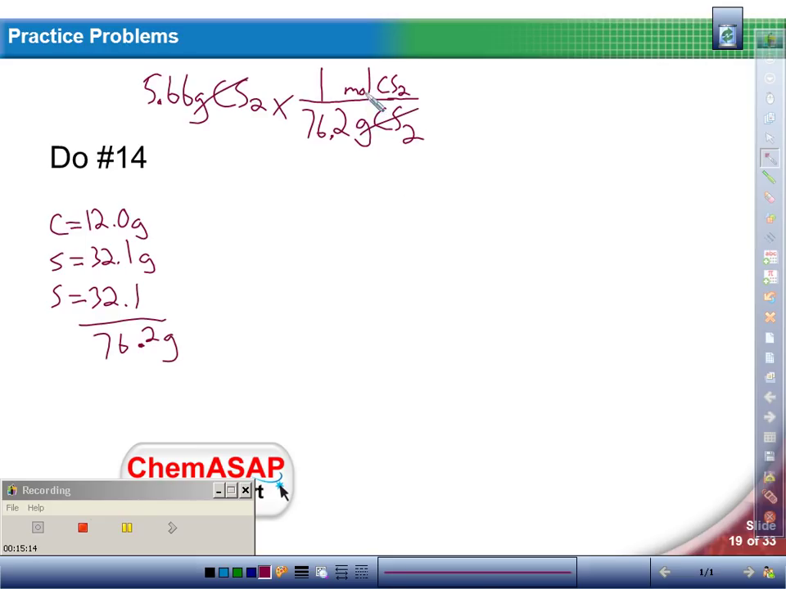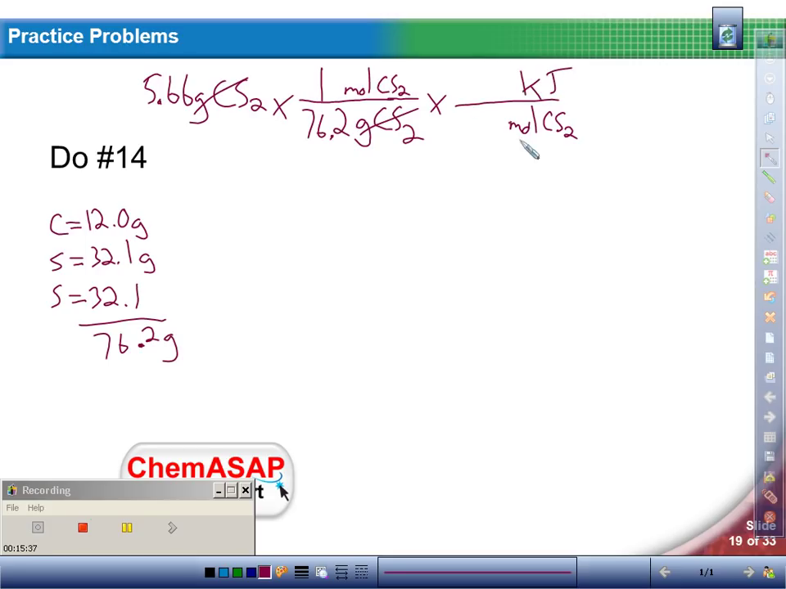Cross off my like units. I'm in units of moles, so I got to figure out if I'm done. Well, the question is not asking how many moles, it is asking how many kilojoules there are. So I got to keep going. So I don't want these units, but I do want kilojoules.